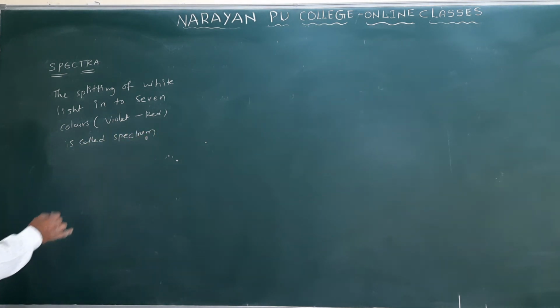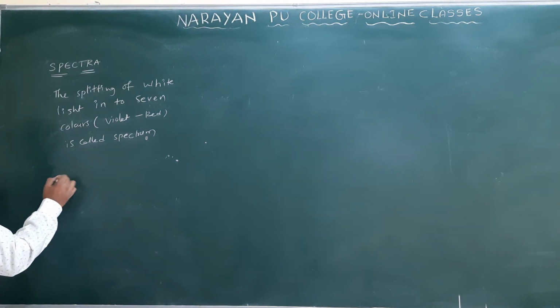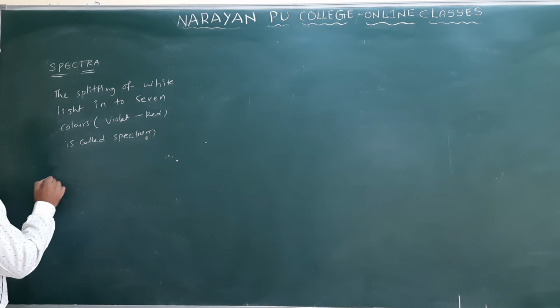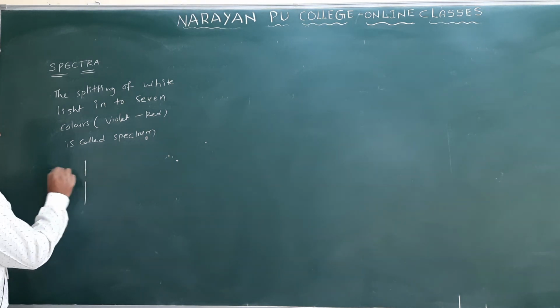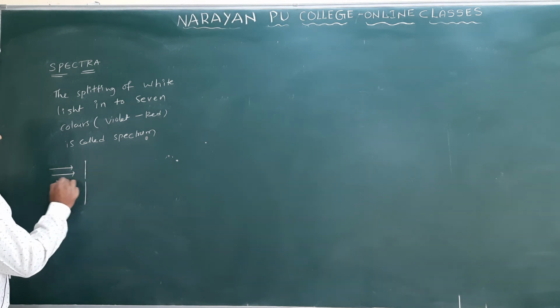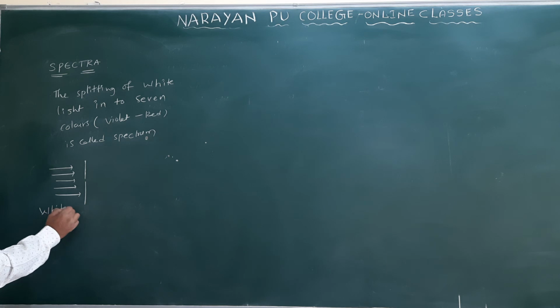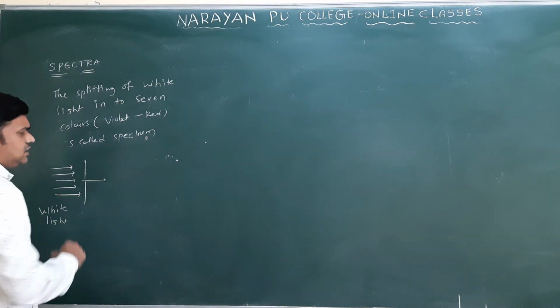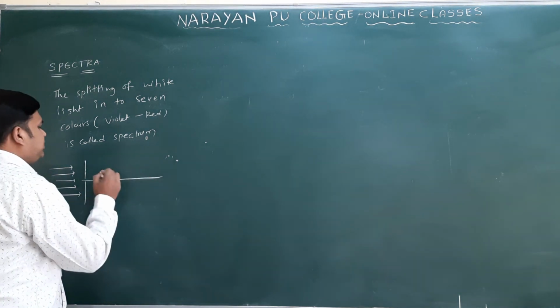Okay, so we have the source of light. What is the source of light? We have a white light. We have to pass this white light through a small slit only. This is a white light, it is passed through a slit only. Then this light can be passed as a beam of light. This is a beam of light only.